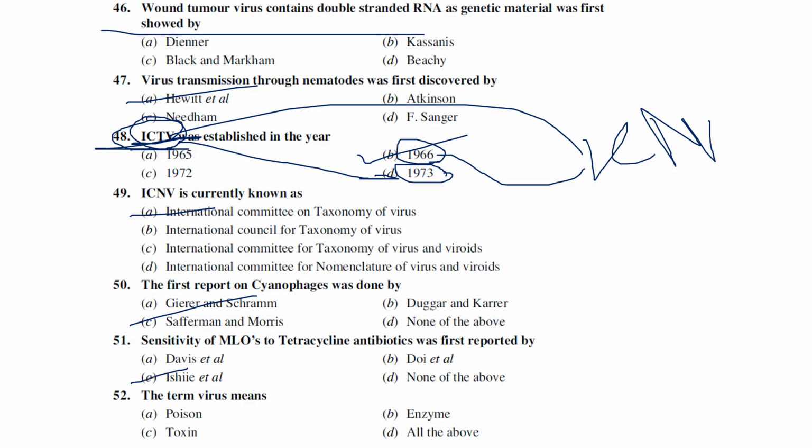The term virus means enzyme, poison, toxin. So generally it comes to poison. The term virus means poison or venom or slimy liquid. It was given by M.J. Beijerinck, whom we generally consider the father of plant virology, right?